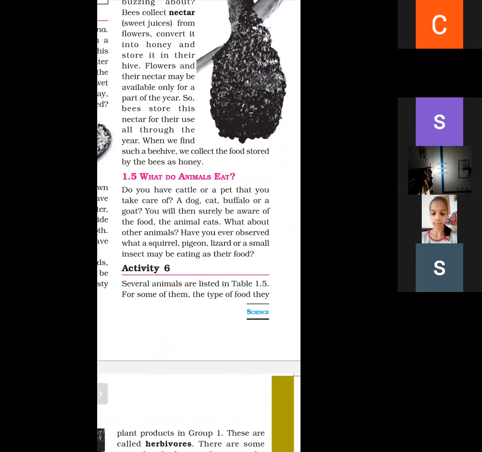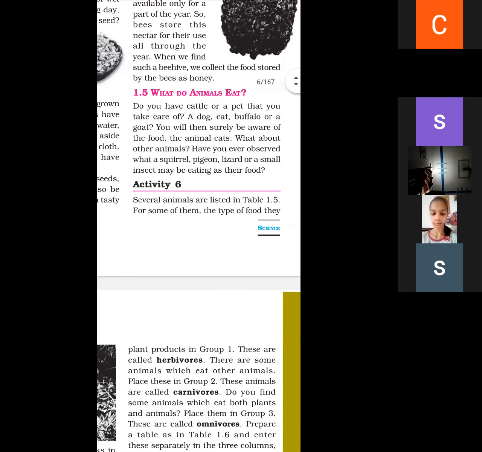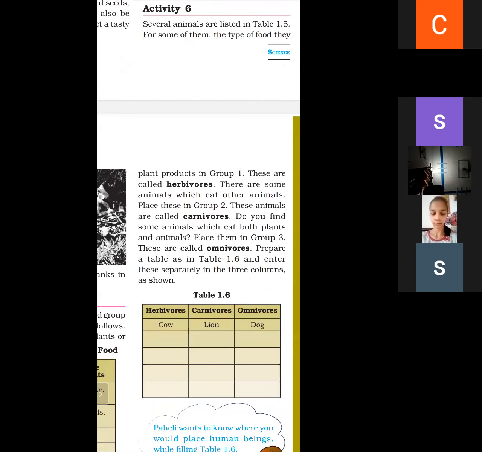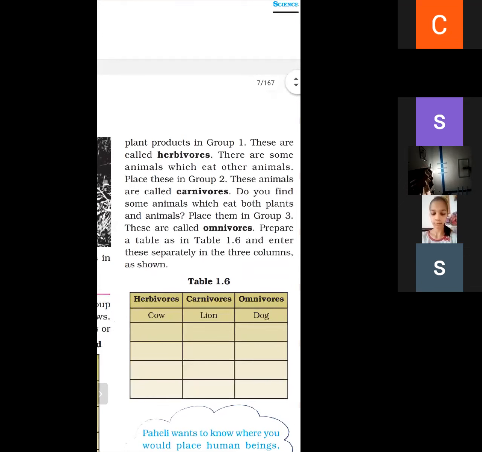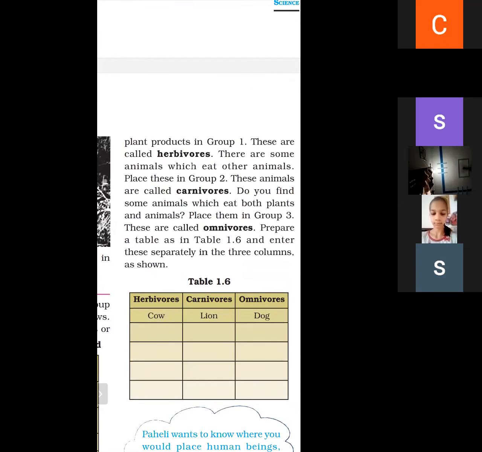Next is what do animals eat? There are three types of category: herbivorous, carnivorous, and omnivorous. The animals that eat only plant products are called herbivorous. And what are carnivorous? The animals that eat only animals are called carnivorous. The animals which eat flesh of animal as well as plant products are called omnivorous. Example of herbivorous is cow. Example of carnivorous is lion, and example of omnivorous is dog.